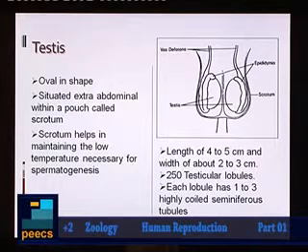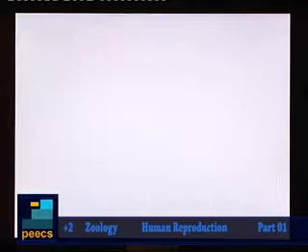So, can we expect how many seminiferous tubules will be there in each testis? You can say that a maximum of 750 seminiferous tubules will be there in each testis. So, this is the structure of testis, the primary reproductive organ.